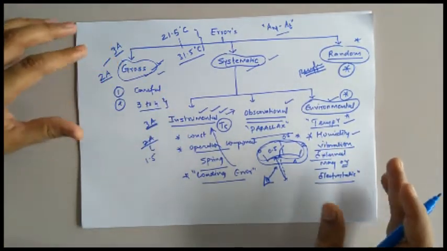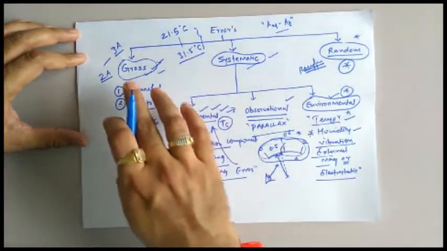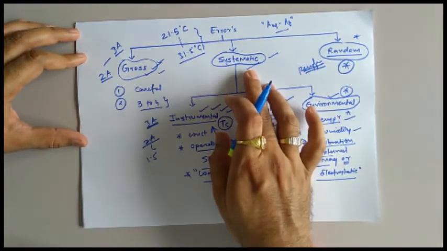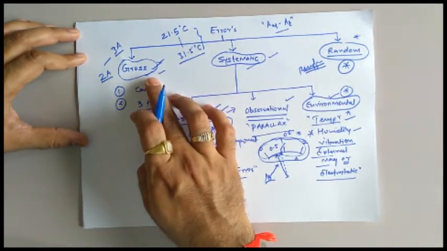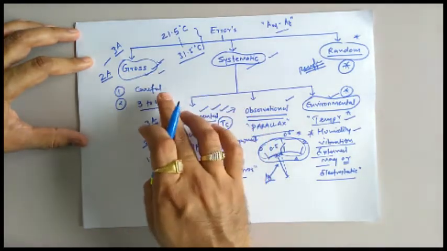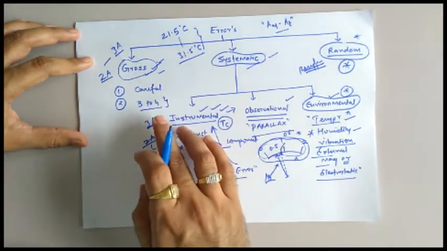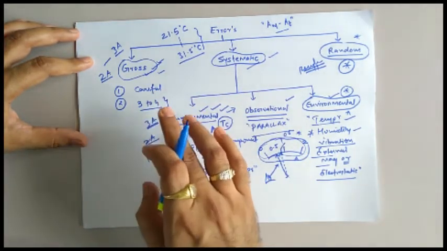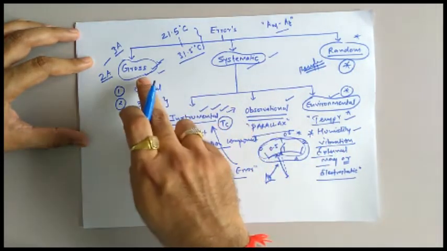So roughly I can say that errors are broadly classified into two, or you can say three, main categories. First one is called gross error, second is called systematic error, and third is called random error. Gross error means what? The errors which are caused because of human mistakes, and these errors can be minimized by taking careful readings. We need to pay very keen attention at the time of the measurement process, take at least 3 or more readings, and finally take the average of all those readings to reduce the effect of gross error.